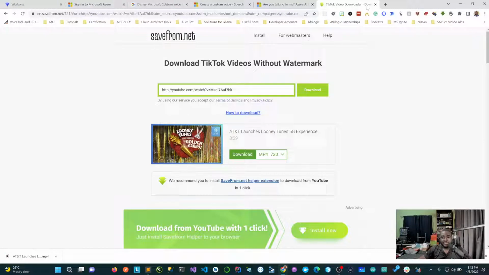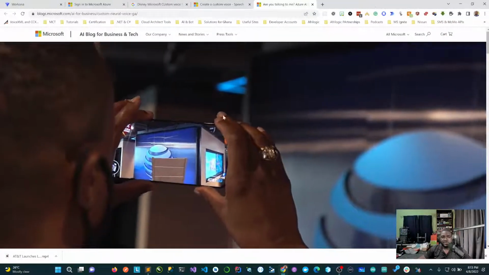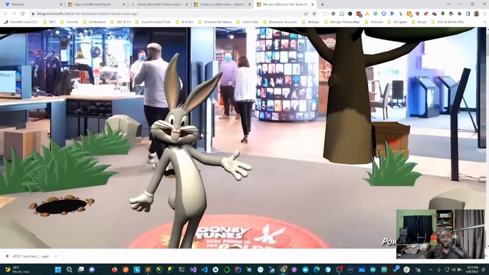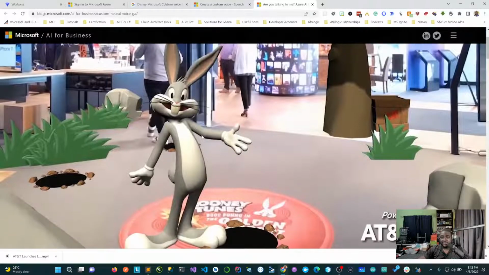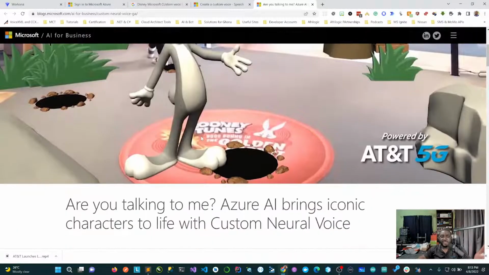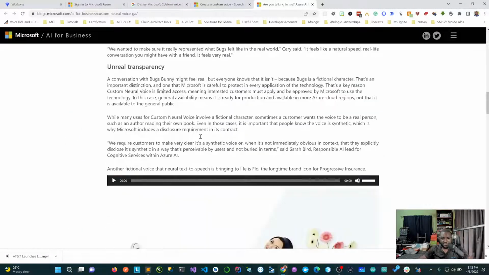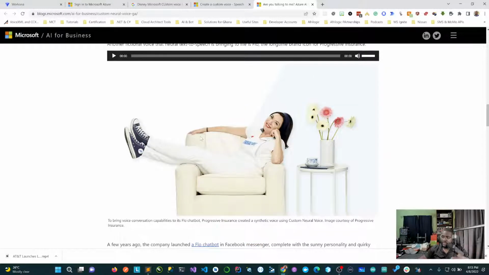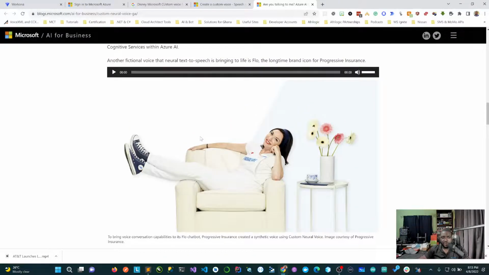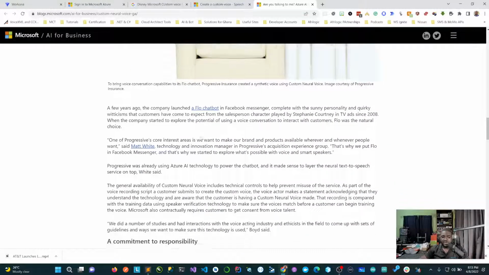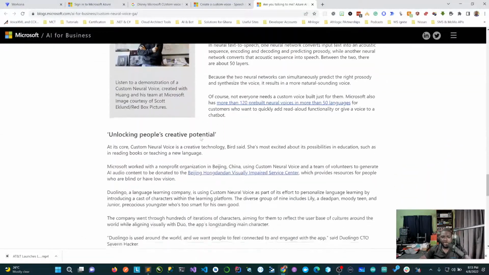Yeah, I think it's done. Right. So we can close this. And yeah, so this is it. There's an augmented reality service that AT&T has done. If you open your phone in an experience center, you see Bugs Bunny there, and you can have a conversation with Bugs Bunny. Another use case, for those of you who are in the States: Flo is a popular insurance agent for Progressive. They've done the same thing also for Flo, and a lot more.